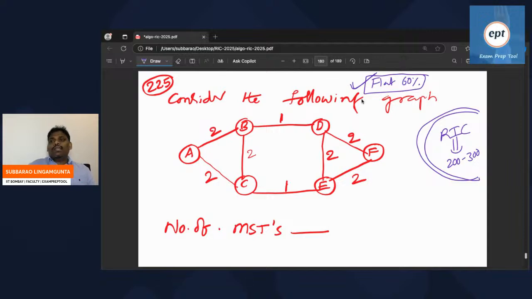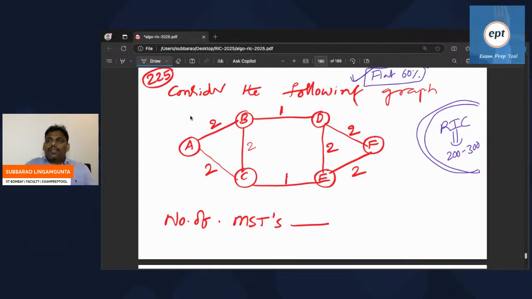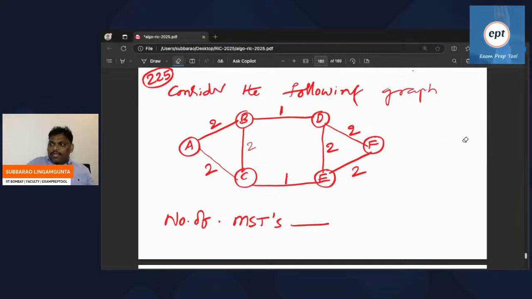Consider the following graph. Some graph is given. Number of MSTs, how many? Can you try? For this graph, how many MSTs? Everyone who is watching, please find out how many MSTs.